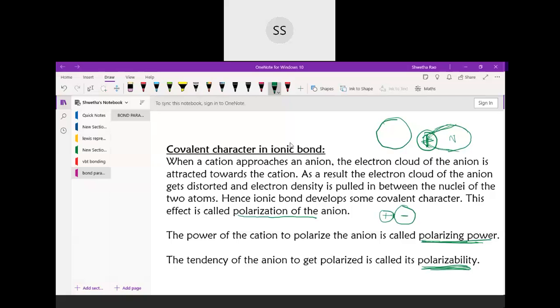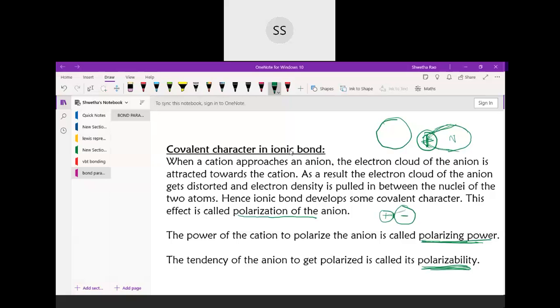But a few of the compounds which were formed by transfer of electrons were not showing ionic characteristics. Ionic properties were not there in them. So they thought that they are not perfectly ionic in nature, there is some other character also coming into the picture. That is a covalent character, because we have only these two types of bonding which you have studied, covalent and ionic.